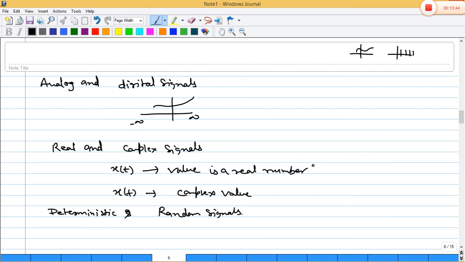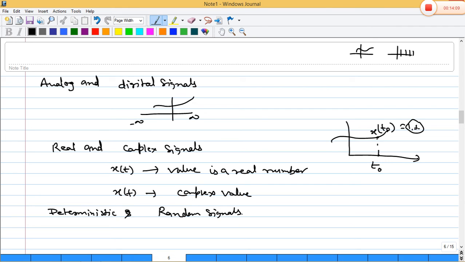Suppose at a given point t naught, the signal x(t) gives the value x(t naught). This is a fixed one, 1, 2, 3 or any value.